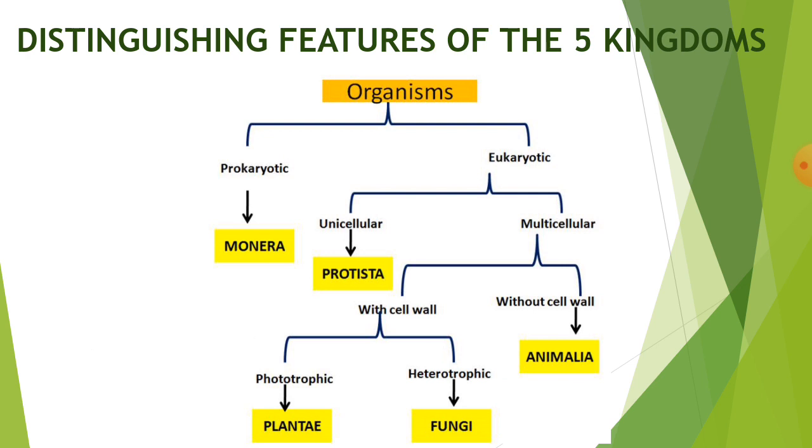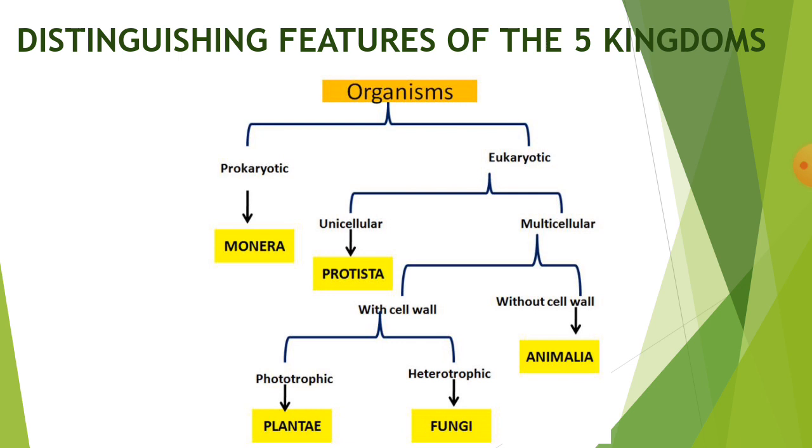So if anyone says that I saw a prokaryotic organism under a microscope, you must remember that it belongs to which kingdom? It belongs to only one kingdom, that is Kingdom Monera. Now, the eukaryotic organisms are further categorized into two types, unicellular and multicellular. If the eukaryotic organisms are unicellular, meaning they are formed only by one cell, they are included in the Kingdom Protista. They are the protists, like amoeba.